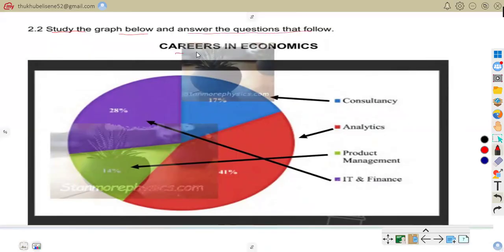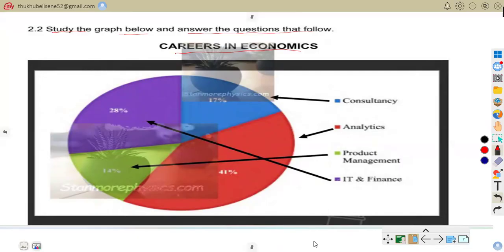It's about careers in economics. As you can see, if you go through this, we have consultancy, which is 17%. We have analytics, product management, IT, and finance.